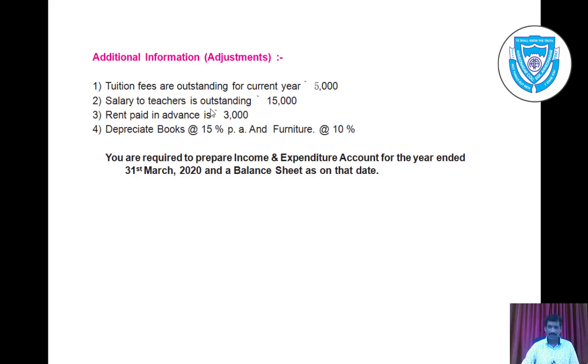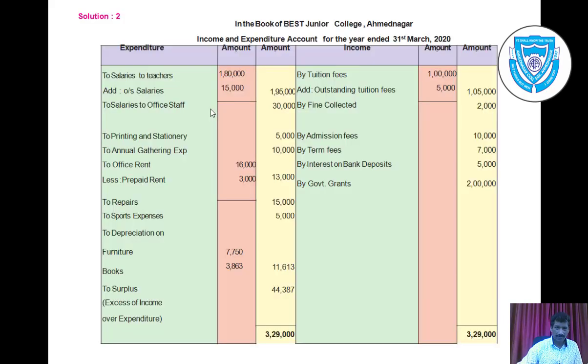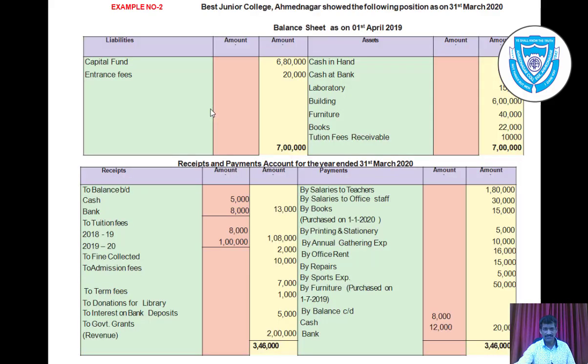Friends, before starting our example, I want to tell you that the balance sheet is given, and the receipt and payments account is given. The balance sheet is given for the period 19-20, that means as on 1st April 2019. That means it is the opening balance of the balance sheet for our current year.